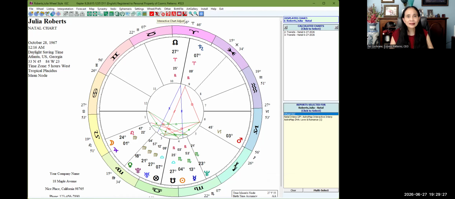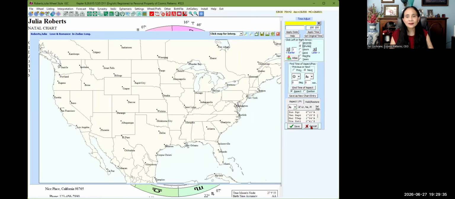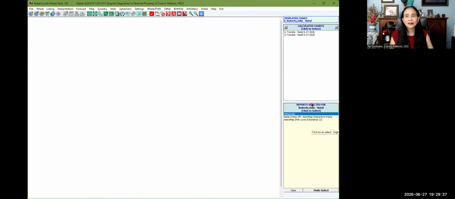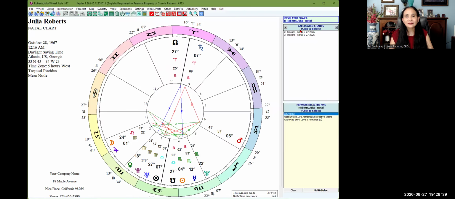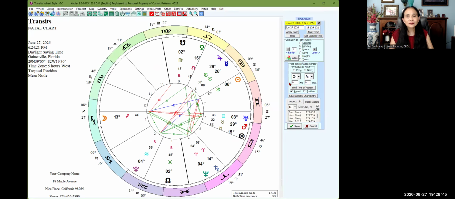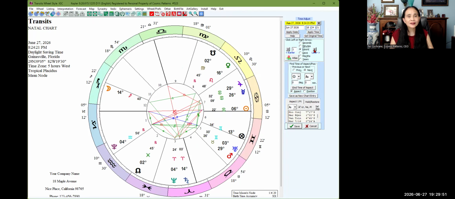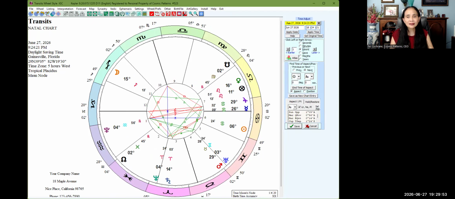Now this little clock in here is the interactive chart adjust. When you click in here, you can adjust the chart. For example, let's pull up the transit chart. For the transit chart, we can adjust this. So with chart adjust, you can adjust the hours if you want to see the movement of the hours. That is the chart adjust.